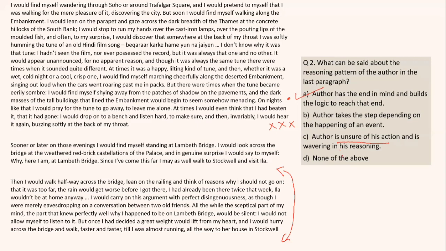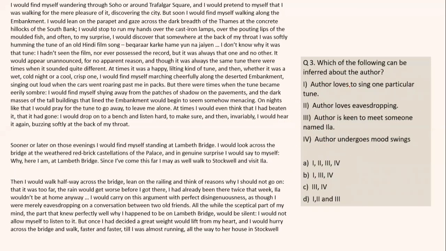Many students have marked C, but the author is not unsure of his action. The author knows what he wants to do. He's just pretending that he is unsure. He's trying to convince that he should not do that action, but ultimately he does that. So it's a very tempting option. I know that quite a few students have marked it, but the right answer is A, right? Next, which of the following can be inferred about the traits of the author?